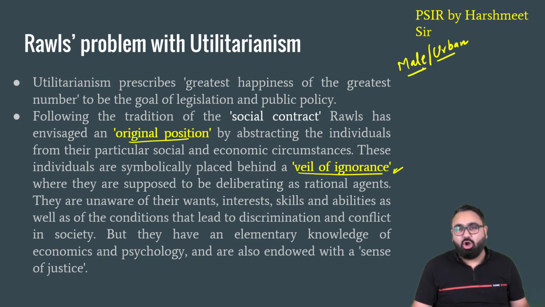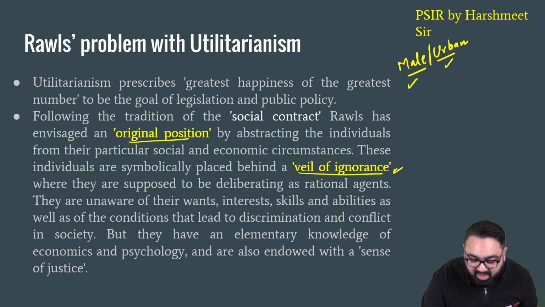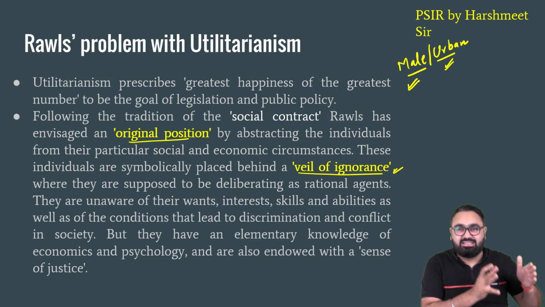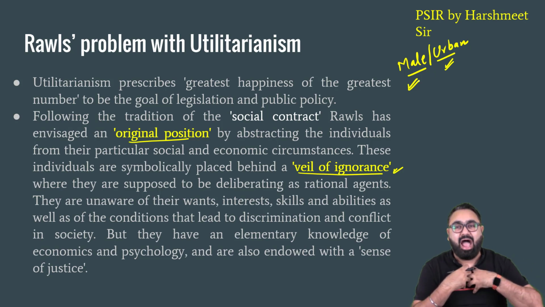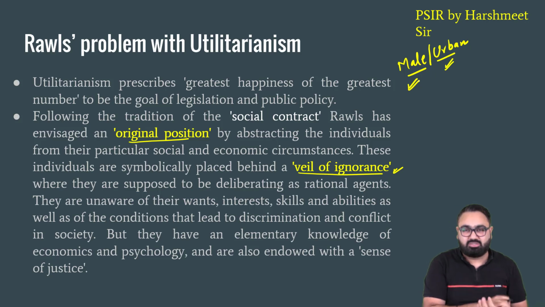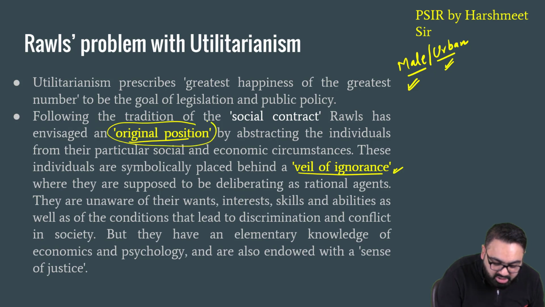That means that knowingly or unknowingly, when I make a law, I will make sure the law is favorable to all the males who are living in urban areas. I will never make a law that goes against this particular group because this is what I am a part of. This is the problem that John Rawls had underlined. Now, how to come out of this problem? He gave two solutions, or rather a two-part solution. First part, he said, whoever is making the law should come in the original position.